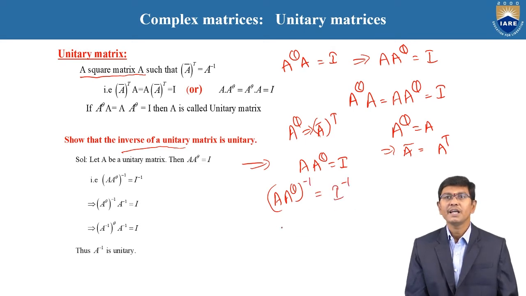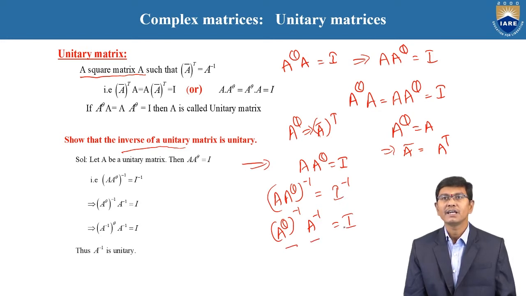Again, according to the property that (AB) inverse is equal to B inverse A inverse, we consider (A^θ) inverse into A inverse is equal to I inverse, and the inverse of the identity matrix is always I. Therefore, with the help of this condition, (A^θ) inverse is equal to (A inverse) whole power θ, and the second term is A inverse, so it is equal to I. Therefore, observing this, (A inverse) whole power θ into A inverse is equal to I.